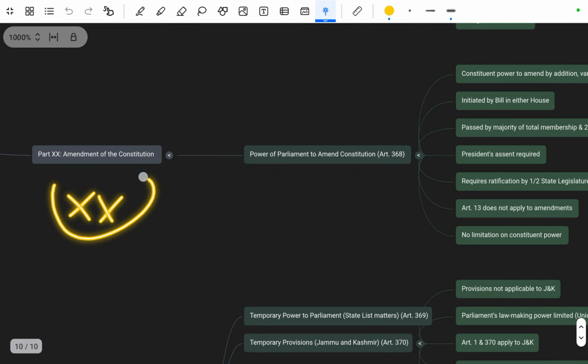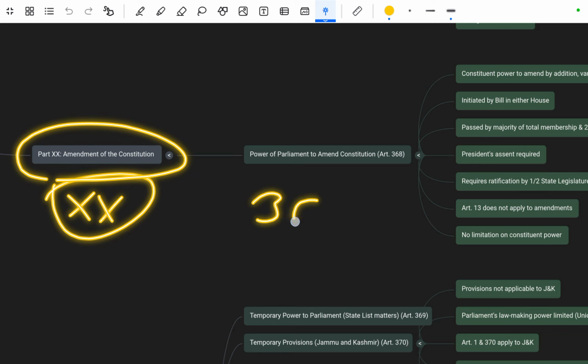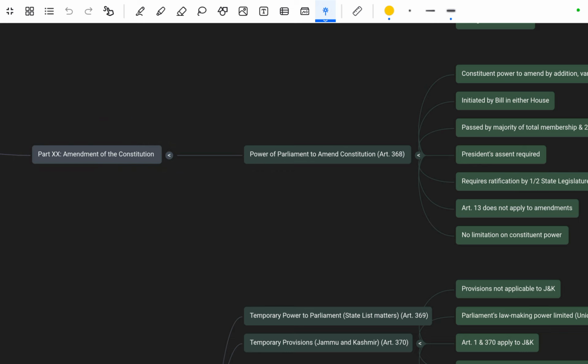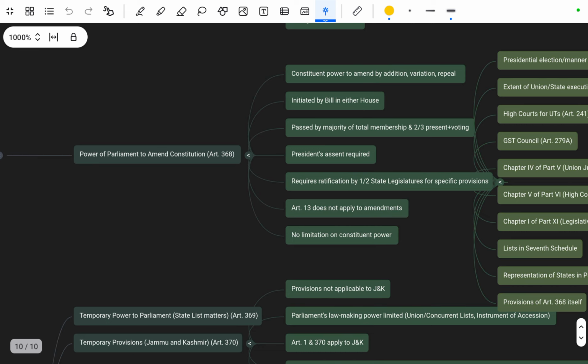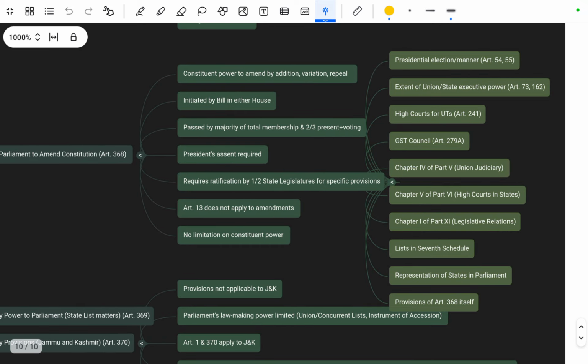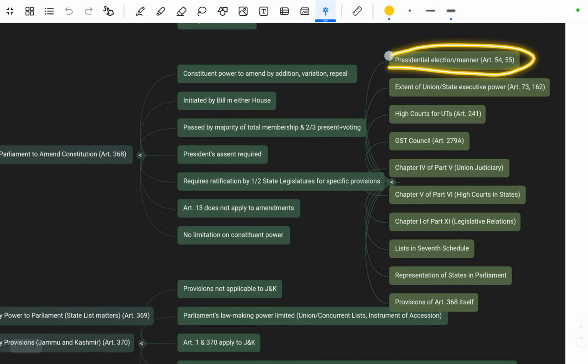OK, next is Part 20, that is the amendment of the Constitution. It is mentioned in Article 368, the power of Parliament to amend the Constitution. It is a constituent power to amend by addition, variation or repeal, initiated by a bill in either House. That is, a Constitutional Amendment Bill can be initiated in either House. It must be passed by a majority of the total membership and 2/3 of members present and voting. President's assent is required, and ratification by one half of the states is required for special provisions. OK, these special provisions are presidential election and its manner.